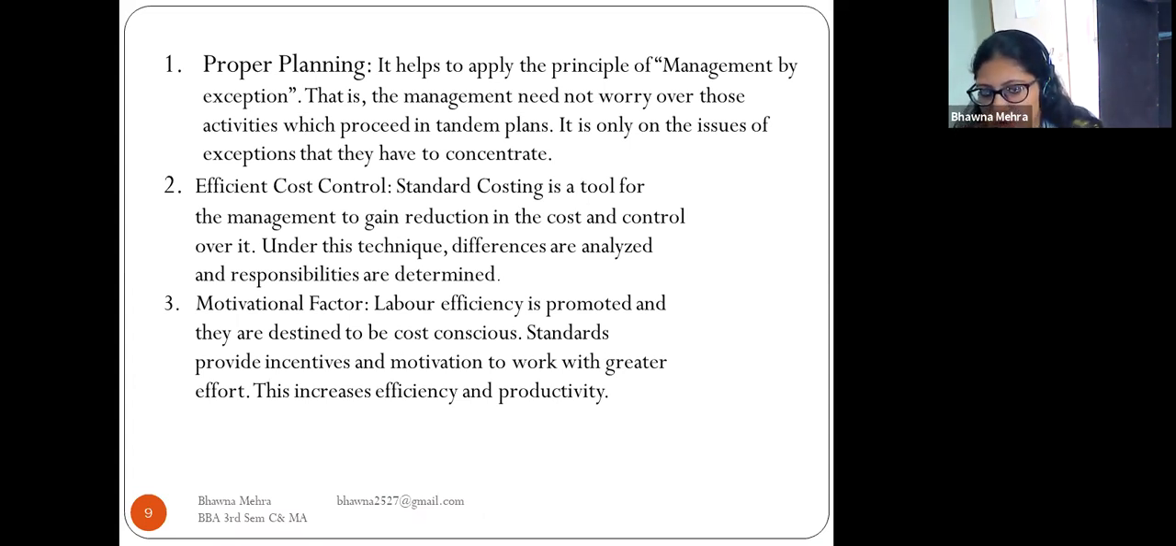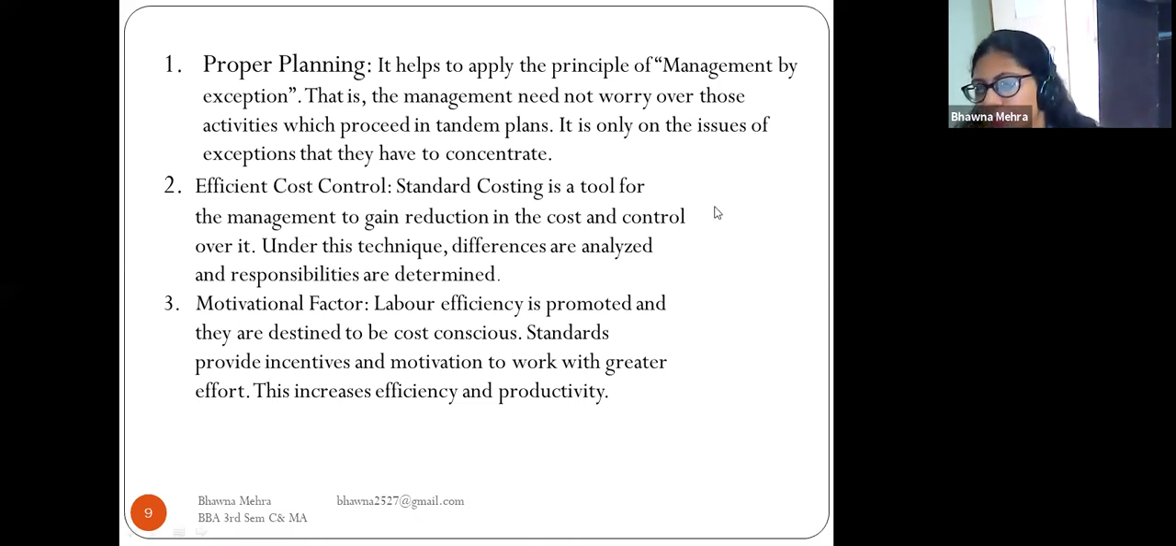Now we come to the third point, the motivational factor. Labor efficiency is promoted and they are destined to be cost conscious. Standards provide incentives and motivation to work with greater effort. This increases the efficiency and the productivity.